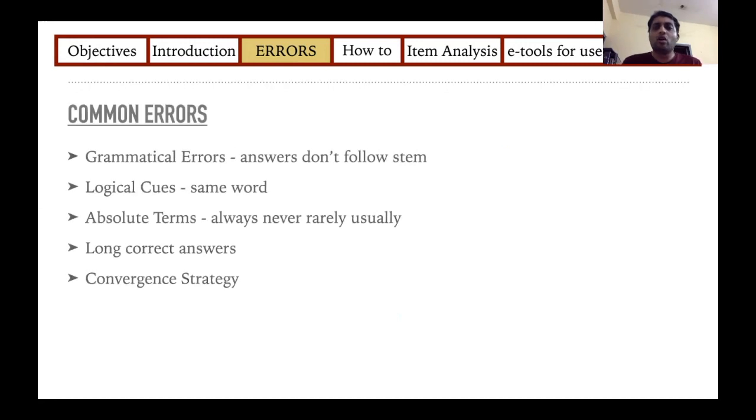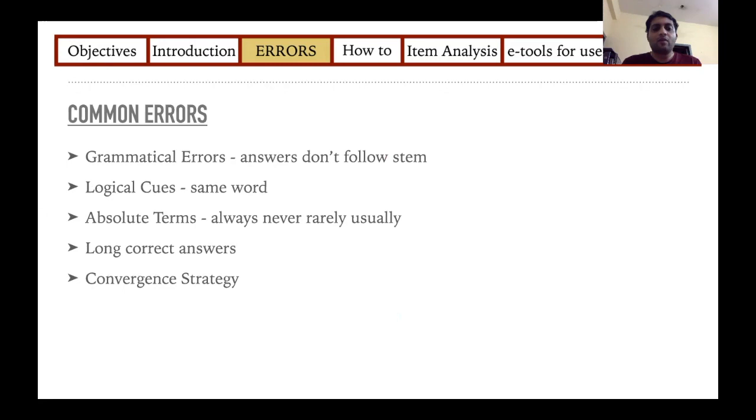So what are the common errors that we commit? First is grammatical errors, like the one we saw where there is IV administration of and an investigation is given. So the answers don't follow the stem. Next, logical cues. You give some hints in the stem which are there even in your options. So the same word is used. That should also never be used. You should always use absolute terms and should never use terms such as always, never, rarely, and usually.